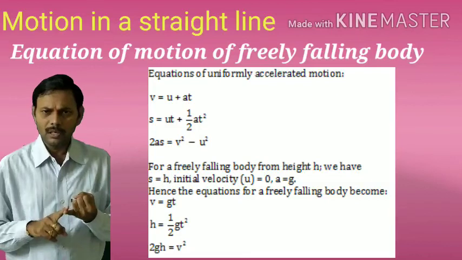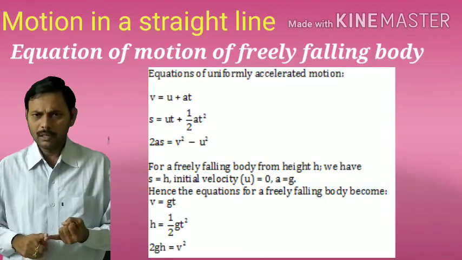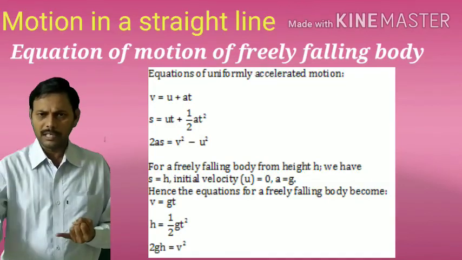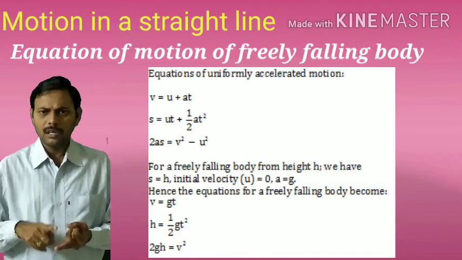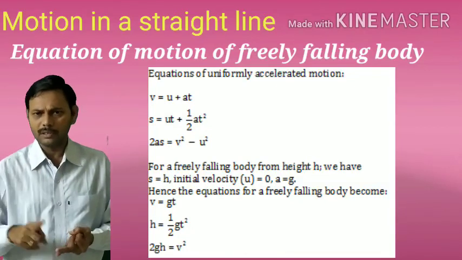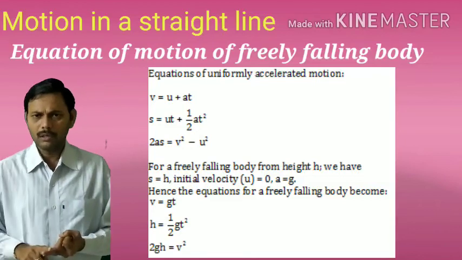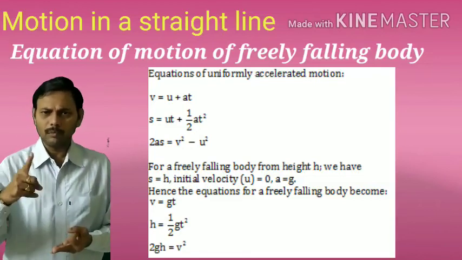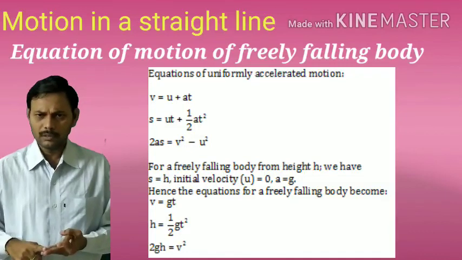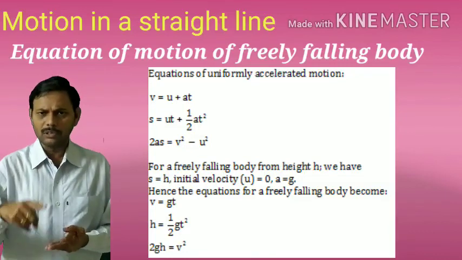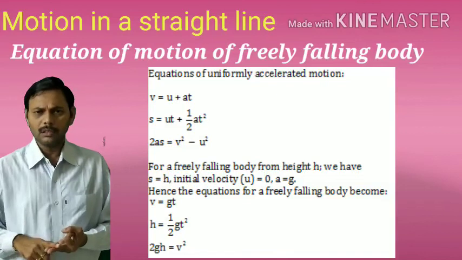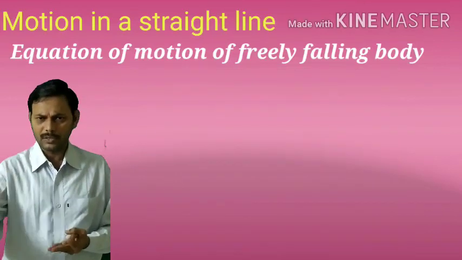The first equation is v is equal to u plus at. Now it becomes v is equal to gt. The second equation is s is equal to ut plus half at square. Now it changes to s is equal to half gt square. The third equation is v square minus u square is equal to 2as. Replace u is equal to 0, a is equal to g. Therefore v square is equal to 2gs.